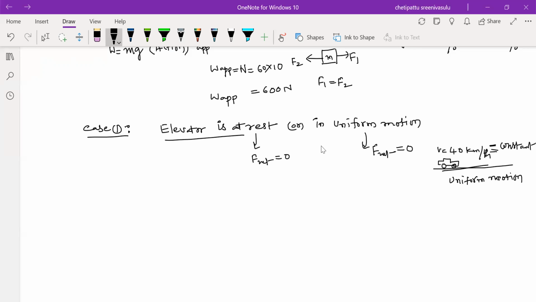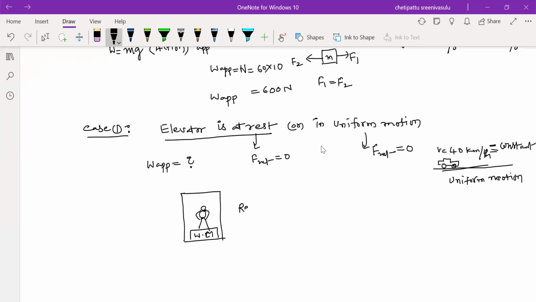Take the first case, the elevator is at rest. Then what is the apparent weight of the man? Apparent weight means the weight appearing to us on the weighing machine, the reading of the balance, how much weight of the person it shows. That is called apparent weight. Now let us consider this is a lift. In the lift, we are taking a weighing machine. How much reading will it show? The man is inside, at rest.